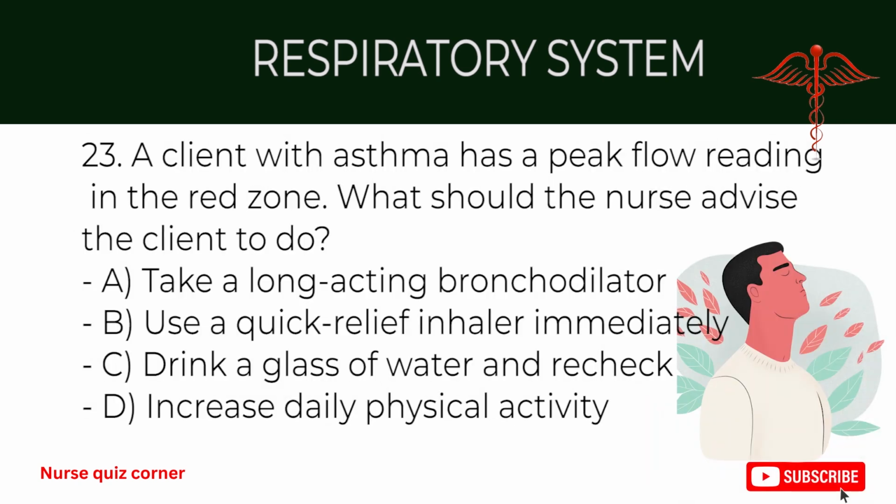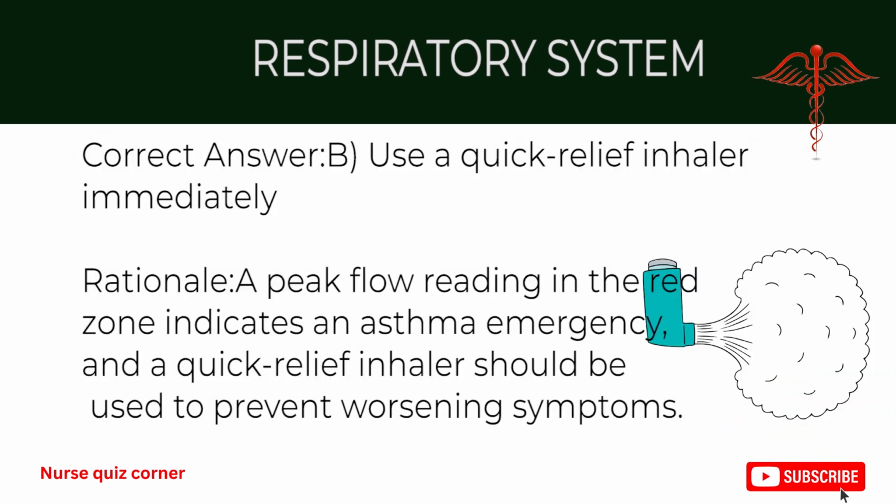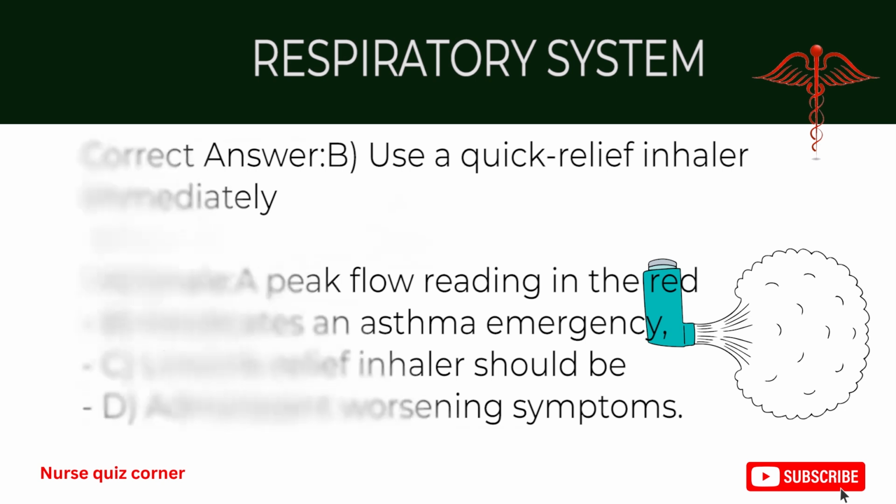23. A client with asthma has a peak flow reading in the red zone. What should the nurse advise the client to do? A. Take a long-acting bronchodilator. B. Use a quick relief inhaler immediately. C. Drink a glass of water and recheck. D. Increase daily physical activity. Correct answer, B. Use a quick relief inhaler immediately. Rationale: a peak flow reading in the red zone indicates an asthma emergency, and a quick relief inhaler should be used to prevent worsening symptoms.